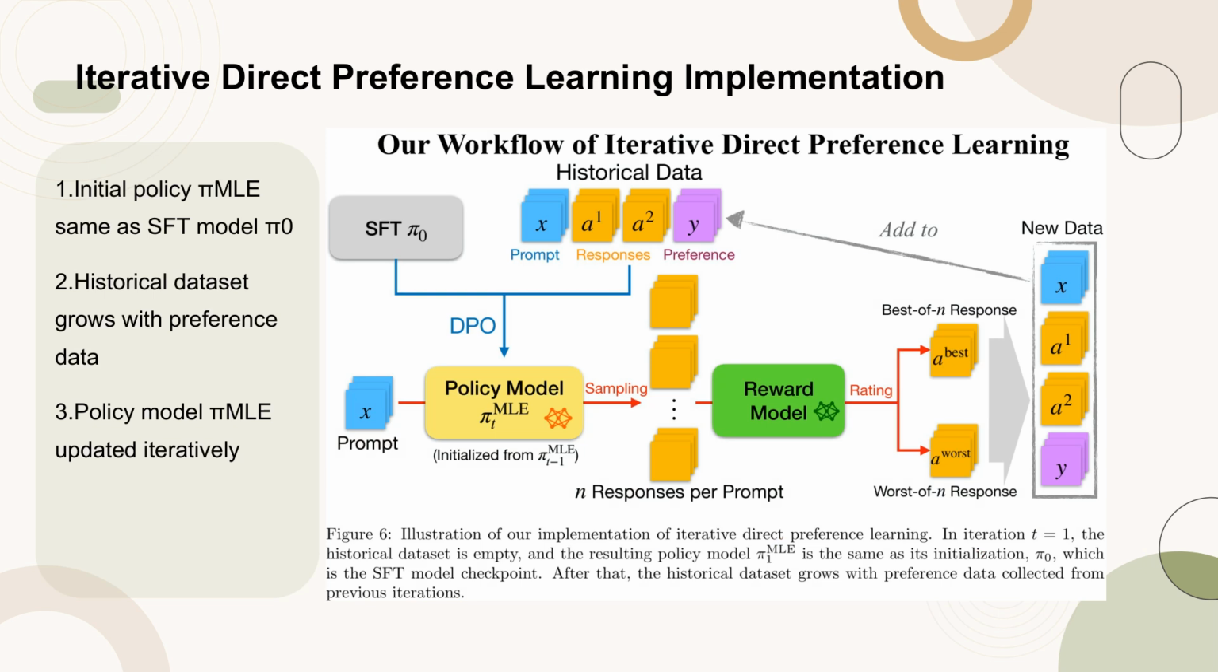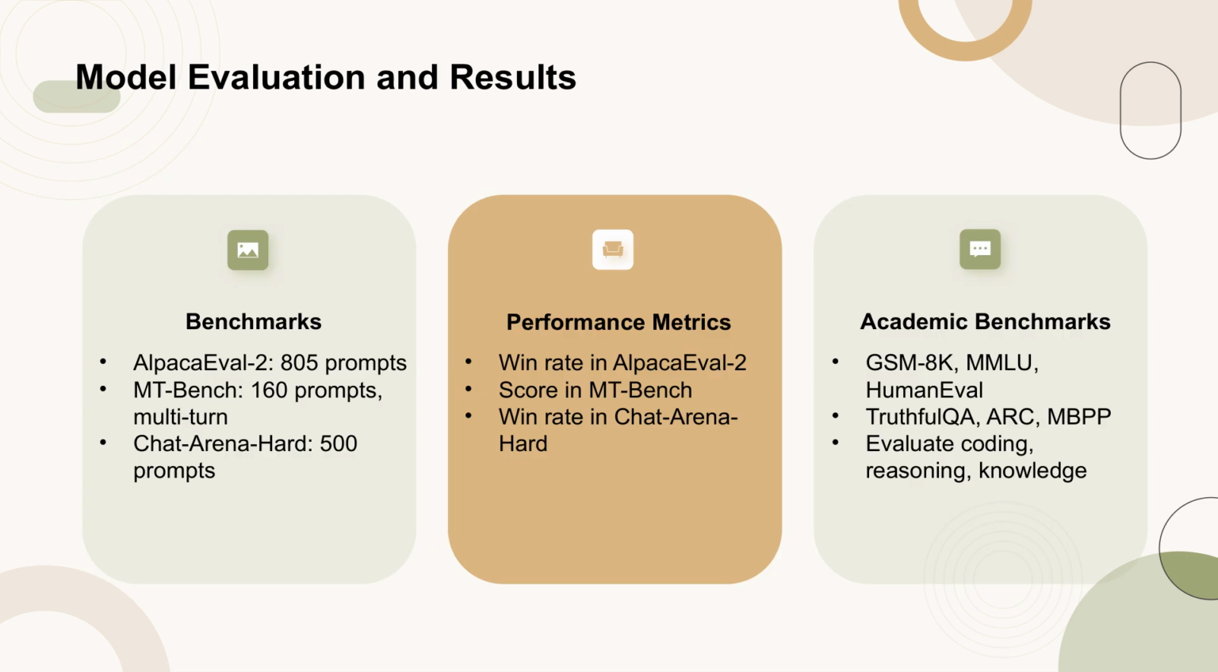Figure 6 illustrates the implementation of our iterative direct preference learning framework. At the first iteration, t = 1, the historical dataset is empty, and the resulting policy model MLE is identical to its initialization, which is the SFT model checkpoint pi0. As the iterations progress, the historical dataset expands with preference data collected from previous iterations, leading to updates in the policy model MLE.